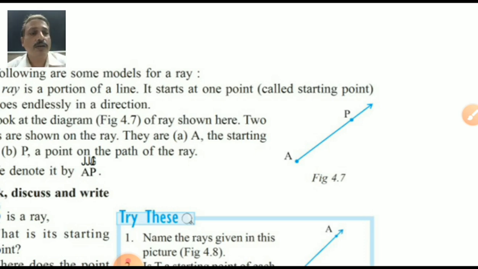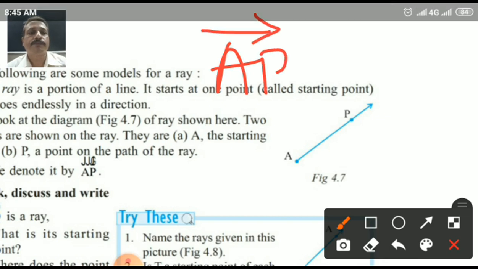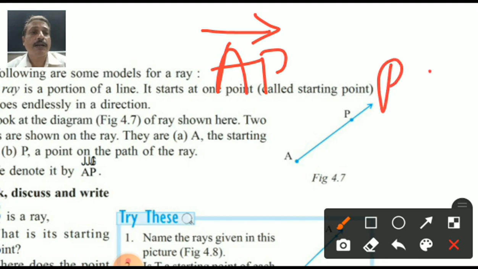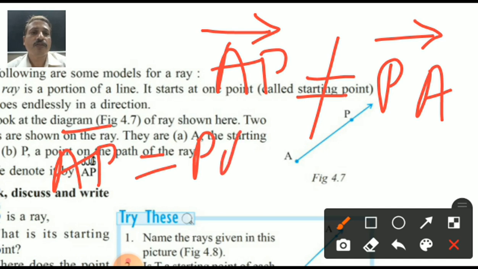Yes, I forgot to say what the symbol of a ray is. Suppose according to our example, how do we represent ray AP, students? You write AP, but you cannot write PA. Both are not the same. In the mathematical way, this is not possible. But for a line segment, AP is equal to PA. Possible.